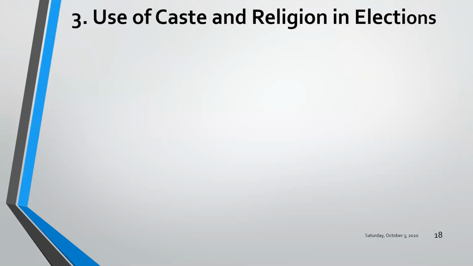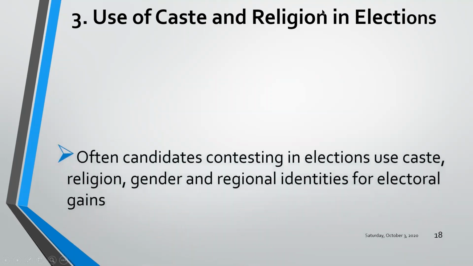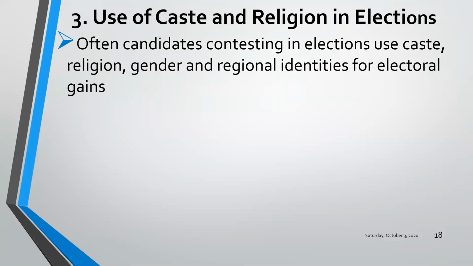Use of caste and religion in elections. Though we are aware of the problems that are associated with caste and religion, we are still not in a position to rule out the influence of these two factors in the elections. Often, candidates contesting in elections use caste, religion, gender, and regional identities for electoral gains. Sometimes they use their caste, religion, and gender to influence the voters and ask them to cast their vote in their favor.